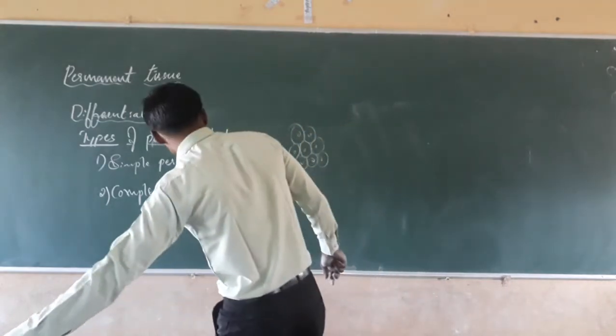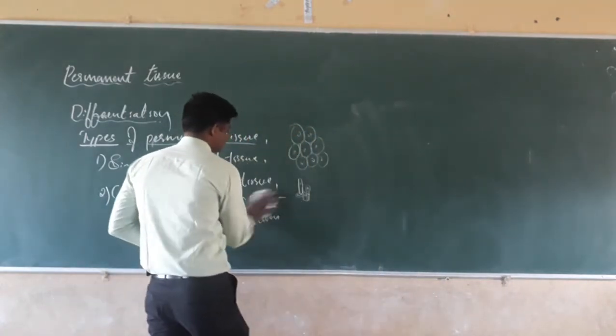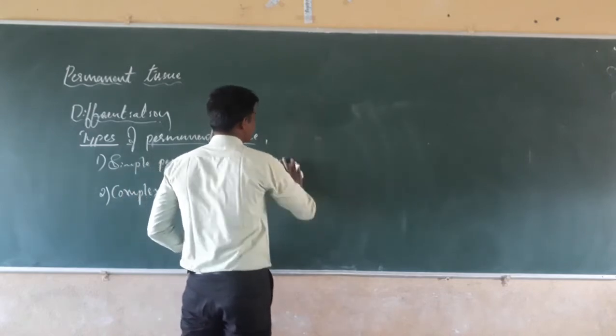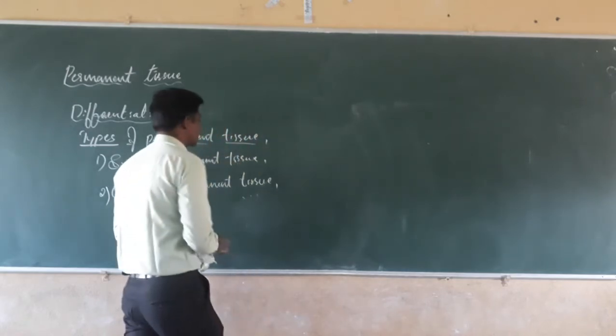Yes. Now we are going to study, students, the types of simple permanent tissue. Again, see here what happens?